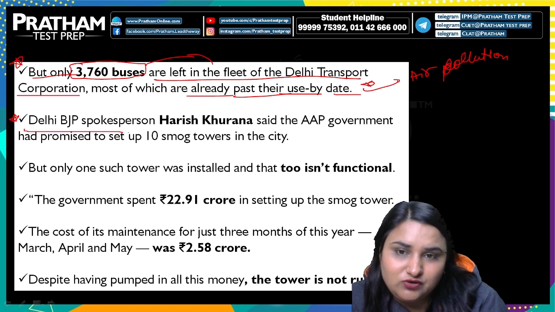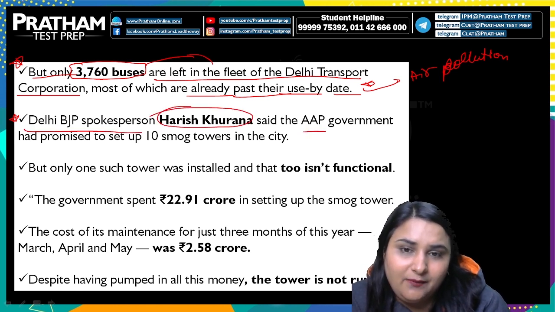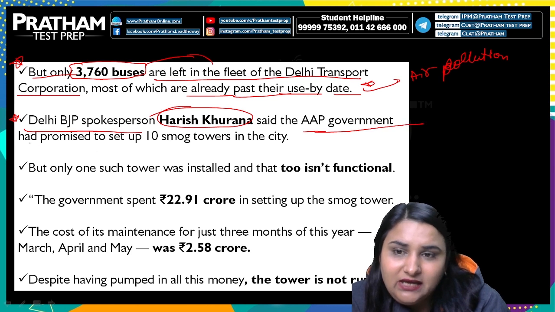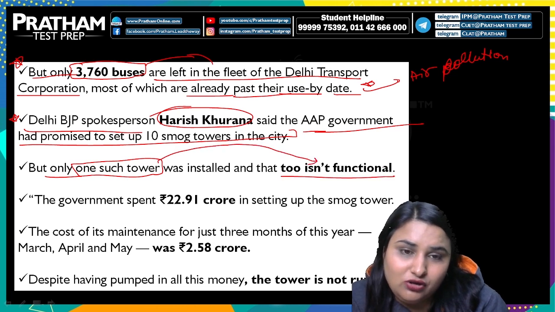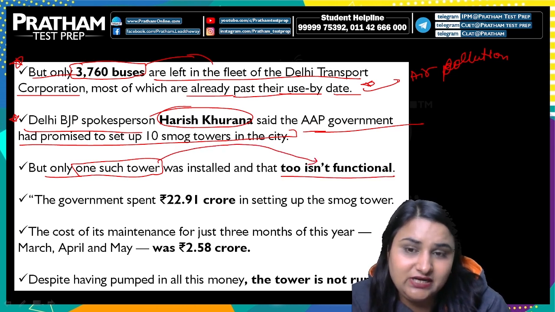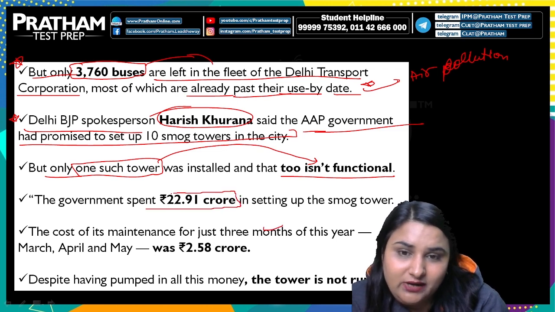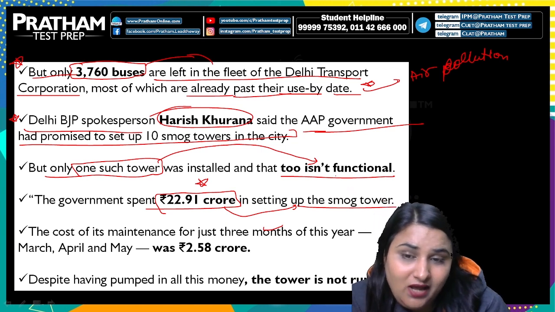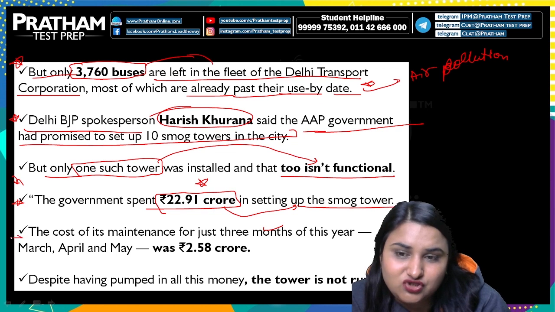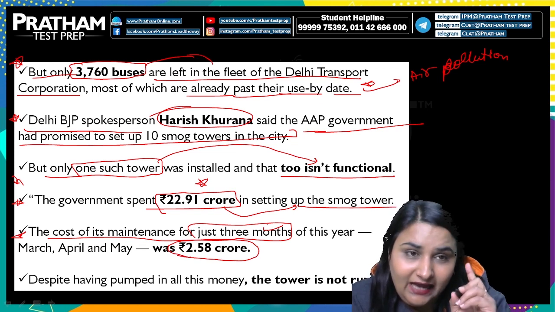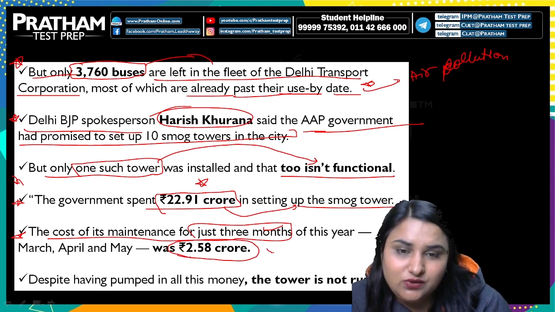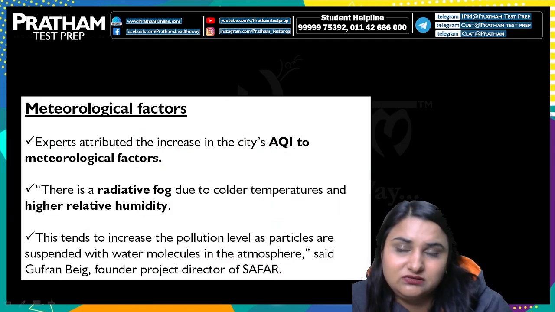Now Delhi's spokesperson Harish Khurana said that the AAP government had promised to set up 10 smoke towers in the city but installed only one such tower, and it was also not functional. It is not functional even now, and the government has already spent 22.91 crore on setting up the smoke tower. Where that money was used, we can guess ourselves. And the cost of its maintenance for just 3 months of this year, which is March, April and May, and understand that it is still not functional, was around 2.58 crore. Despite pumping in all this money, the tower is not even running.